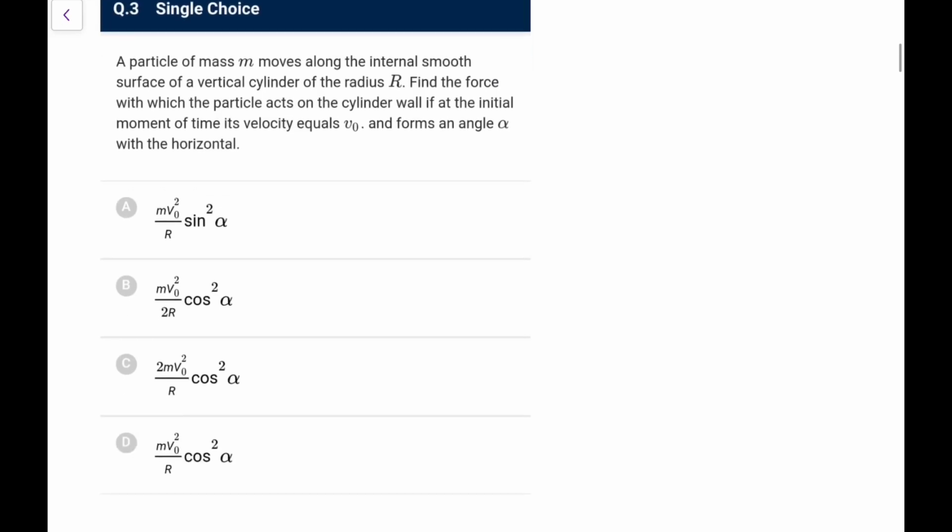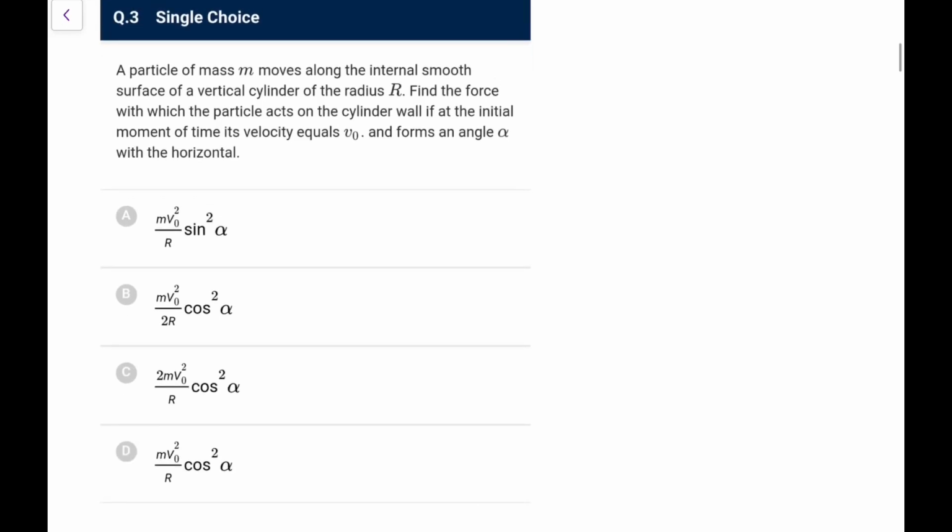Next, you have a particle of mass m going on the internal smooth surface of a vertical cylinder of radius R. Find the force with which the particle acts on the cylinder wall if at the initial moment its velocity equals v0 and it forms an angle alpha with the horizontal. So it's a vertical cylinder of radius R. So velocity is not exactly horizontal, it is something like this, v0 at alpha.